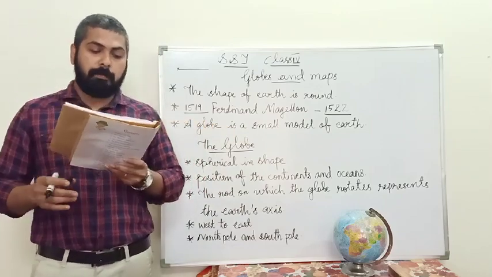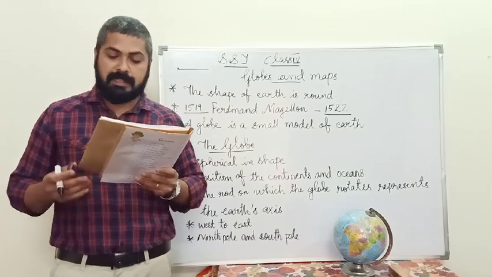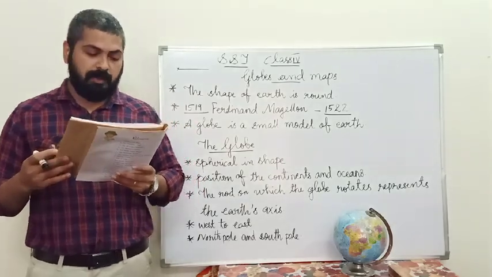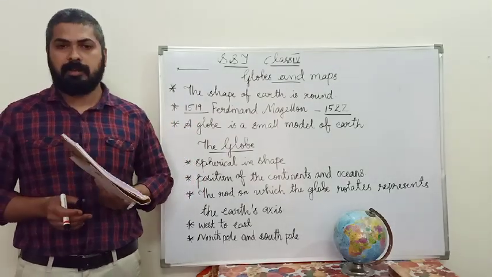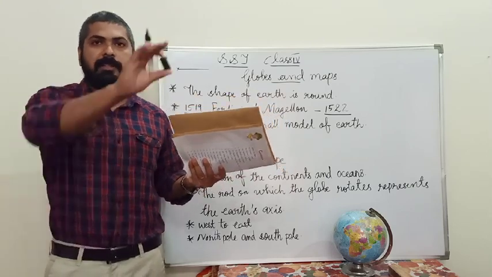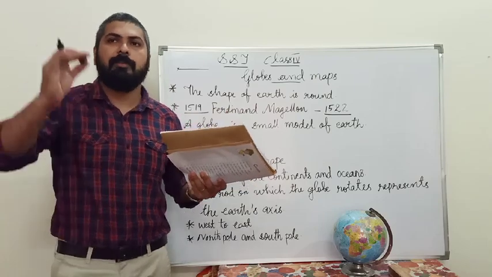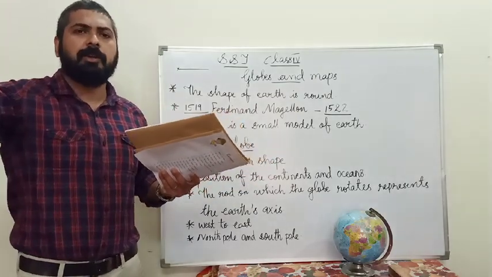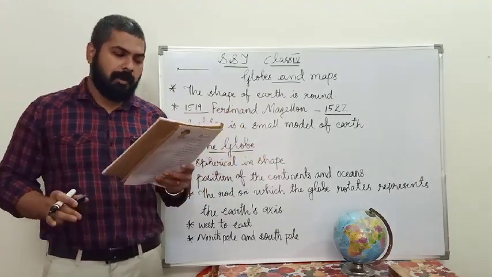The earth is so big that we cannot see the whole earth at the same time from the place we stand on it. For example, I am standing here, I can see this much area, around 50 meters, 100 meters, 200 meters, that's enough.